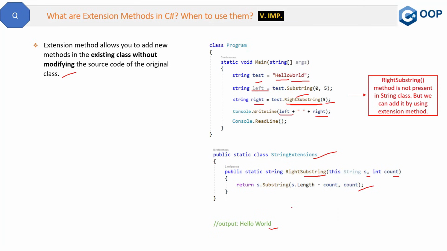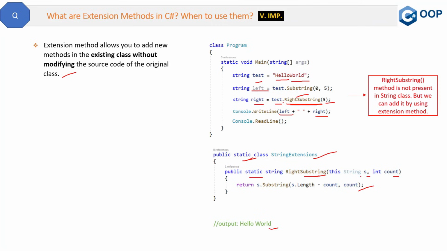Now a few more important things about extension methods. First of all, an extension method must be a static method. Why? Because it will be called directly. If you see, we did test.WriteSubstring. For a static method, you always call like this, and there is no need for object creation. So this is one thing. And the class is also static because it will contain only static methods. That's why we make the class static also.